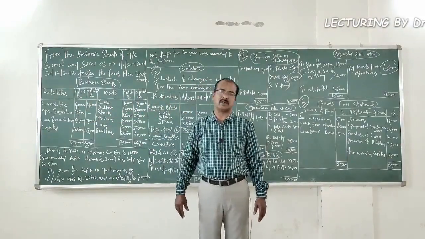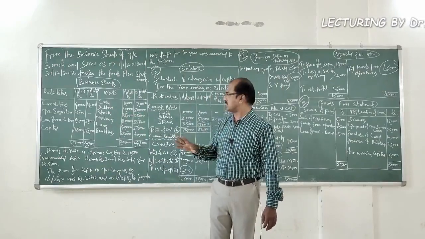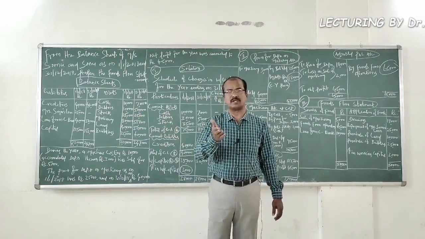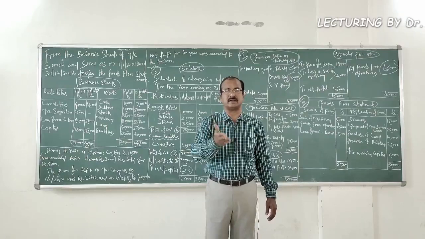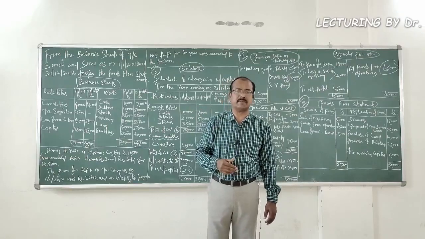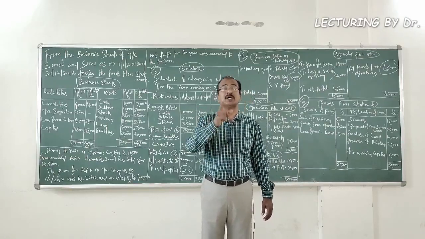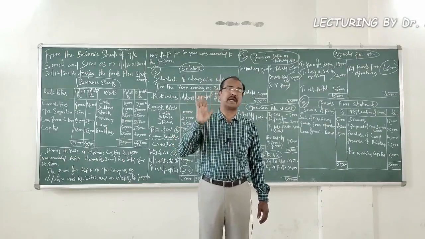Just quickly have a look at the liabilities. Creditors, 40,000, 44,000. You find an increase in creditors. This is a current liability. So it would be taken over to the schedule of changes in working capital.